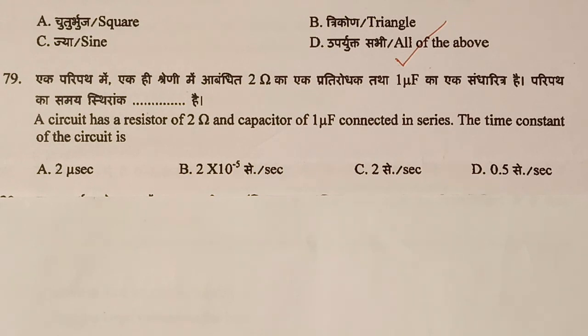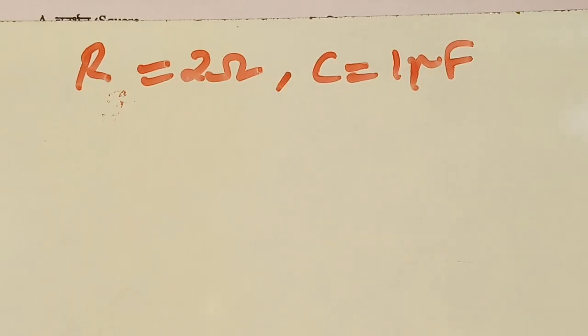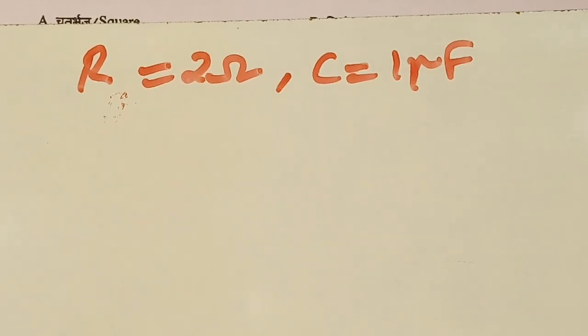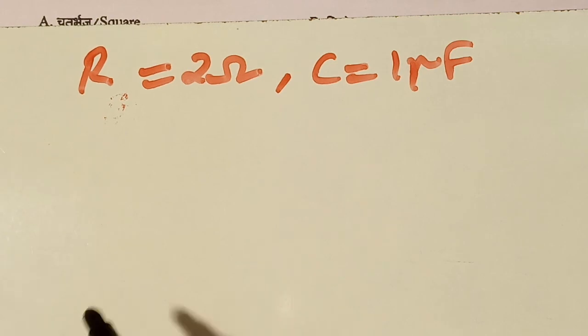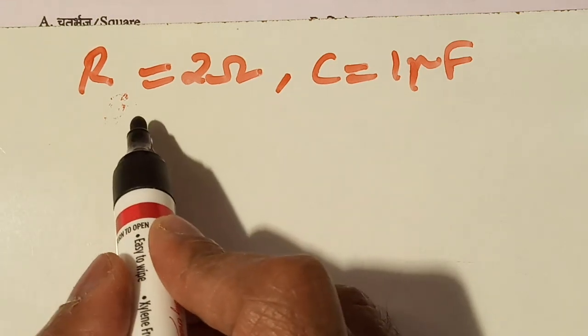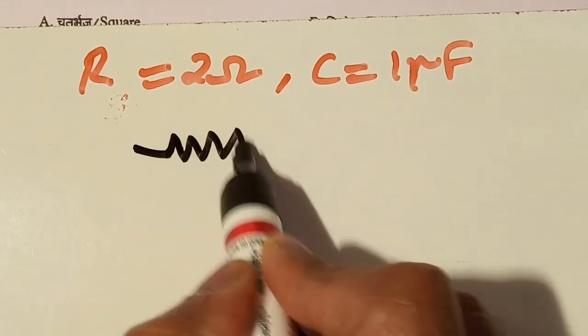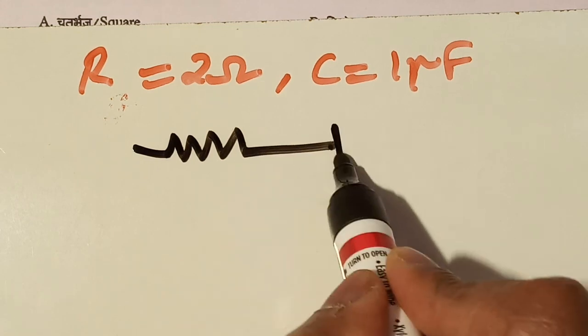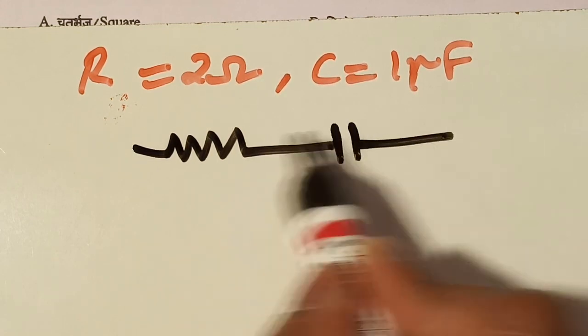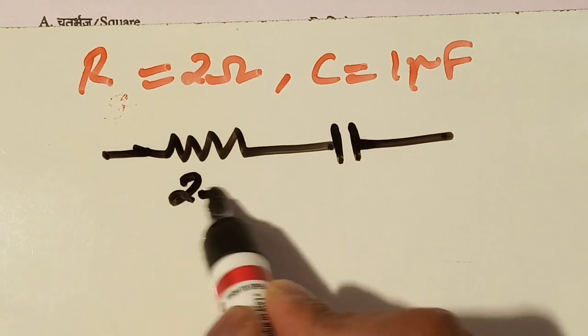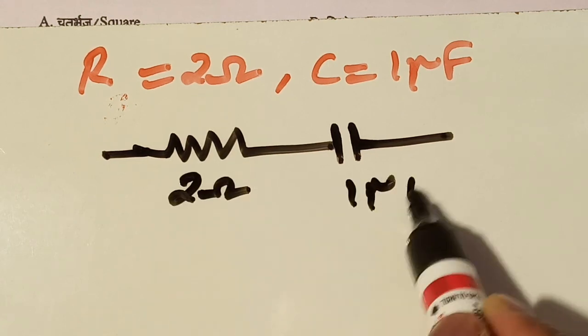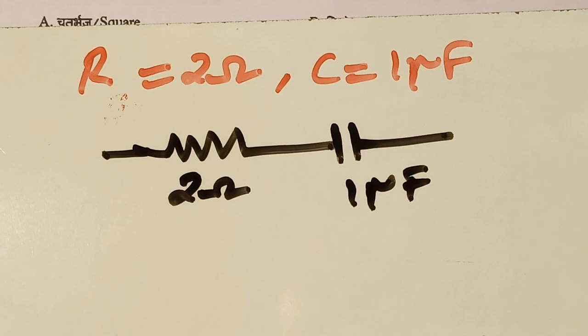We have the values of resistor and the capacitor. R and C are connected in series. This is our resistor and one capacitor. Both are connected in series. This is 2 ohm. This is 1 microfarad. We have to find the RC value.